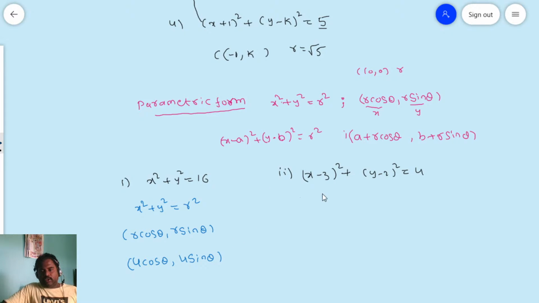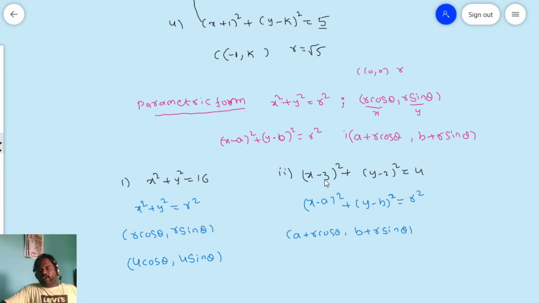Next, second question. This is in the form of (x minus a) whole square plus (y minus b) whole square is equal to r square. For this the parametric form is a plus r cos theta comma b plus r sin theta.